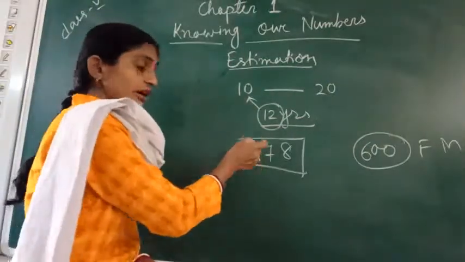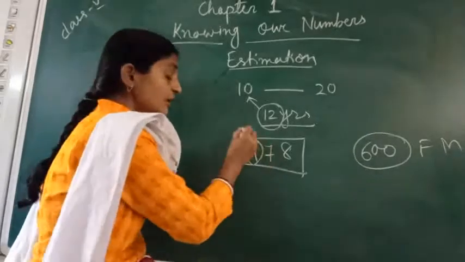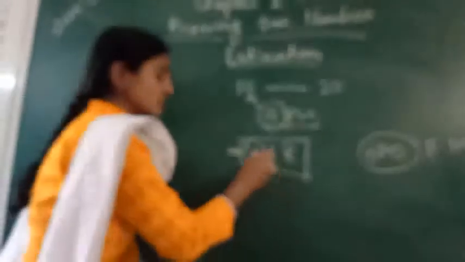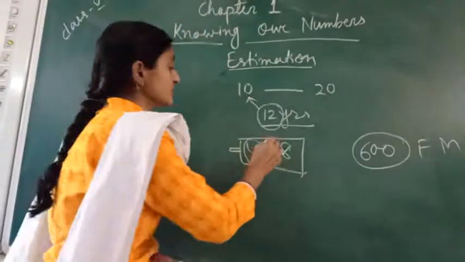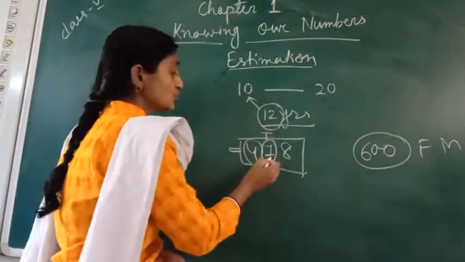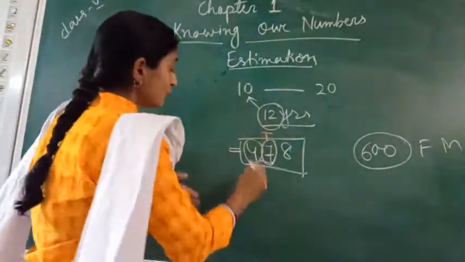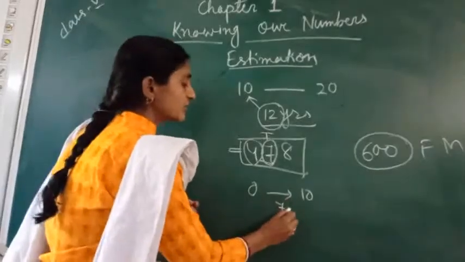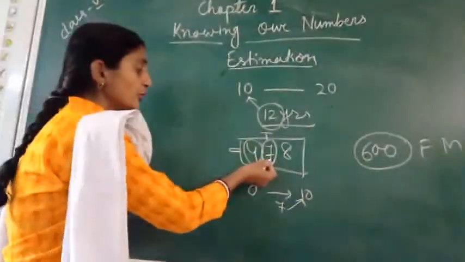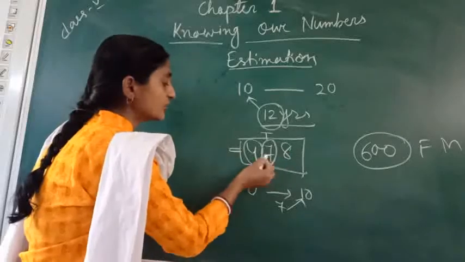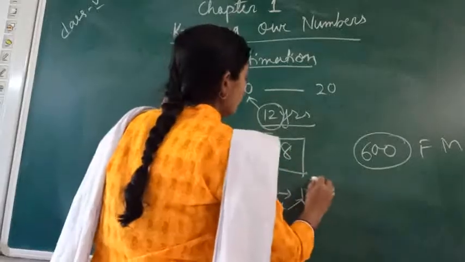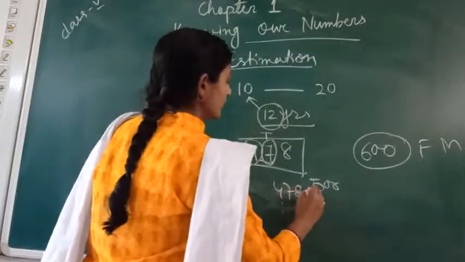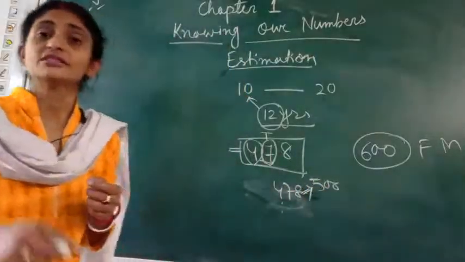Here it is a 3-digit number, that means they have the 100 plus, but that 100 plus will be rounded based on the tens place. So in the tens place which digit has been given? The digit in the tens place is 7. So 7 is more than 5. If you are looking between 0 and 10, which one will be nearer for 7? 10 will be nearer to 7. So we go to the next one. It will be increased and we will consider that it is 500. That means 478 can be considered as 500.